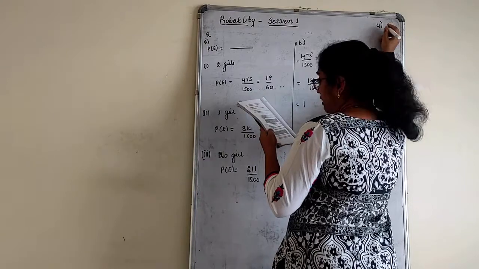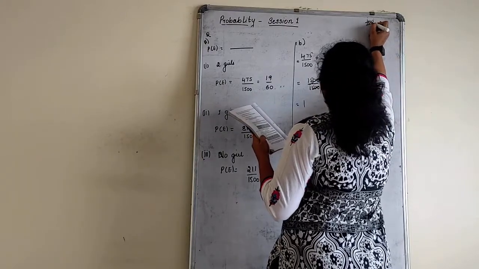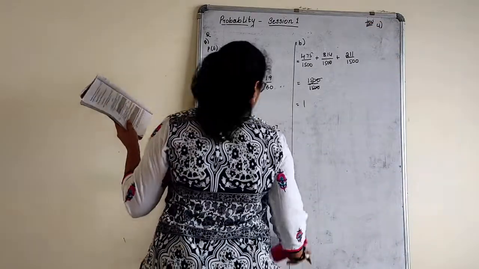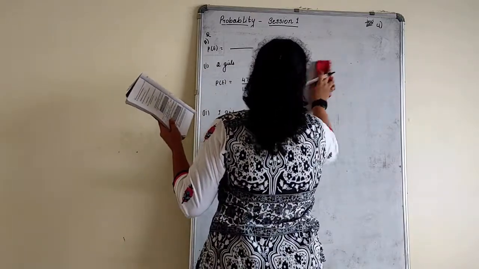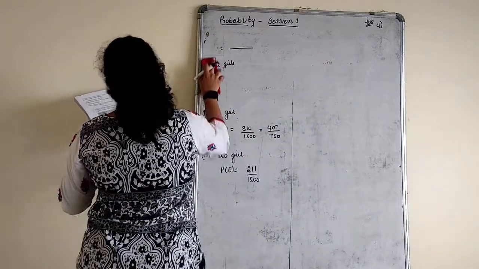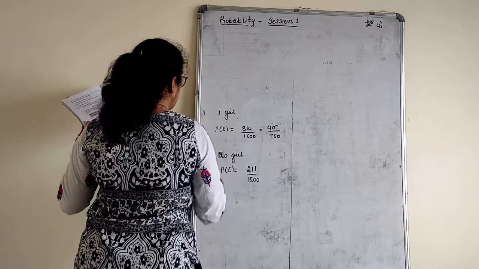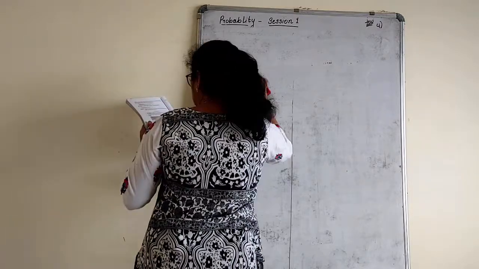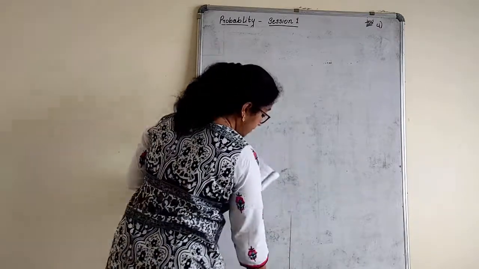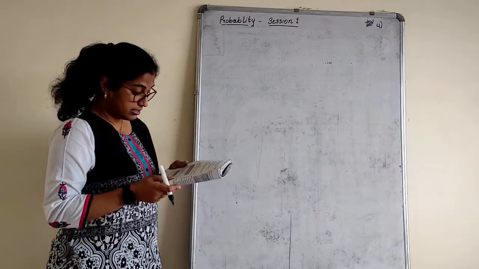Why have they told that it is again? In the sense that the data is given with respect to that data. If you toss it in the same manner, what is the probability of getting 2 heads? How many times are 2 heads occurring when you are tossing it 200 times? 72 times. So 72 upon 200 is the answer.